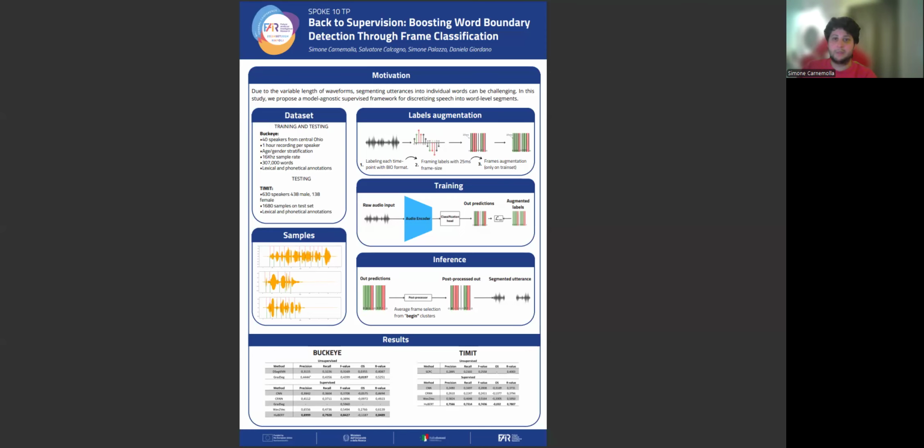Hello everyone, I'm Simone Carnemolla, and today I'll be discussing the work titled Back to Supervision: Enhancing Word Boundary Detection through Frame Classification.